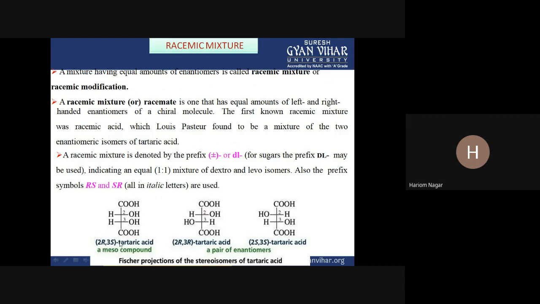So this is the meso compound of tartaric acid, and these are a pair of enantiomers. Overall, we can say that three stereoisomers exist for tartaric acid: one is 2R3S, second is 2R3R, and third is 2S3S tartaric acid.